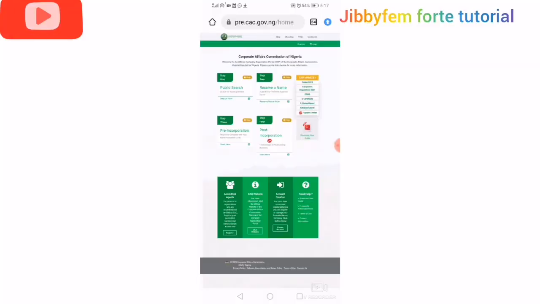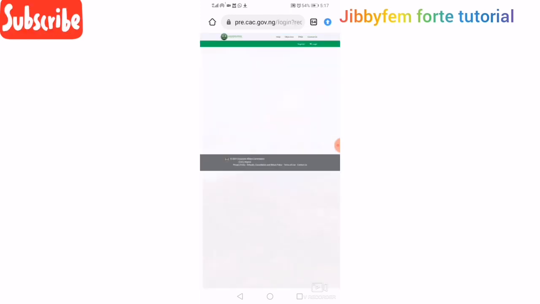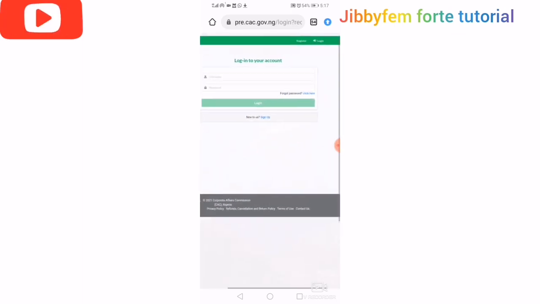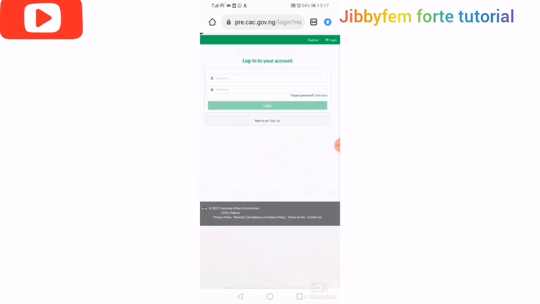So now we are going to go back. Now I'm sure you must have clicked your verification of email in your email address. Just click where they wrote click here, and then we'll move on. So we are going to go back to that same page again and log in. Now I'm sure you know that you now have a login access.